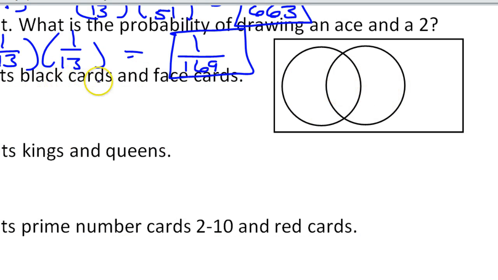I'm going to need a smaller pen. I'll let this circle represent black cards, and this circle will represent the face cards. So obviously in here we will have black face cards. So how many of those are there?